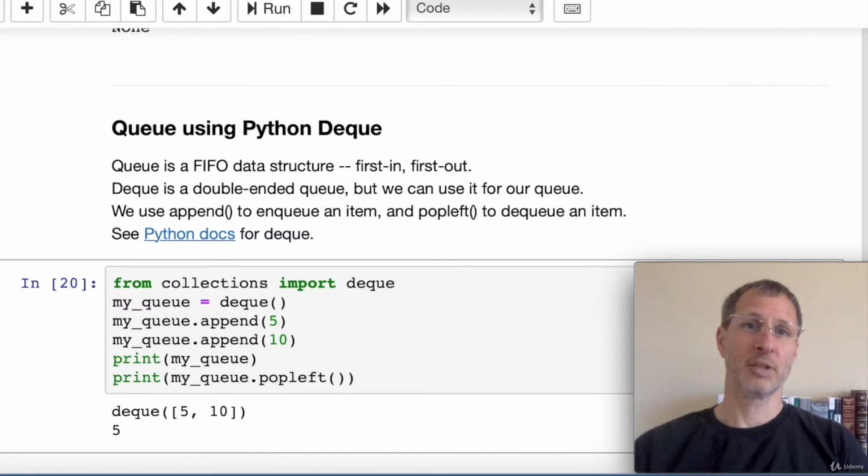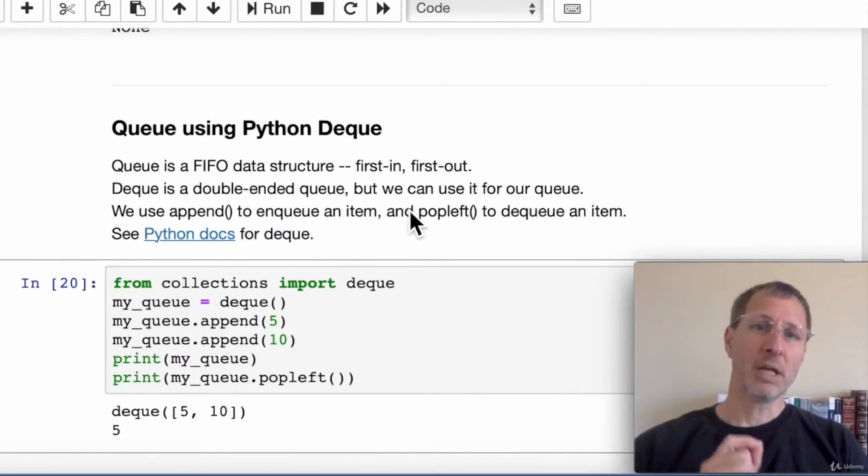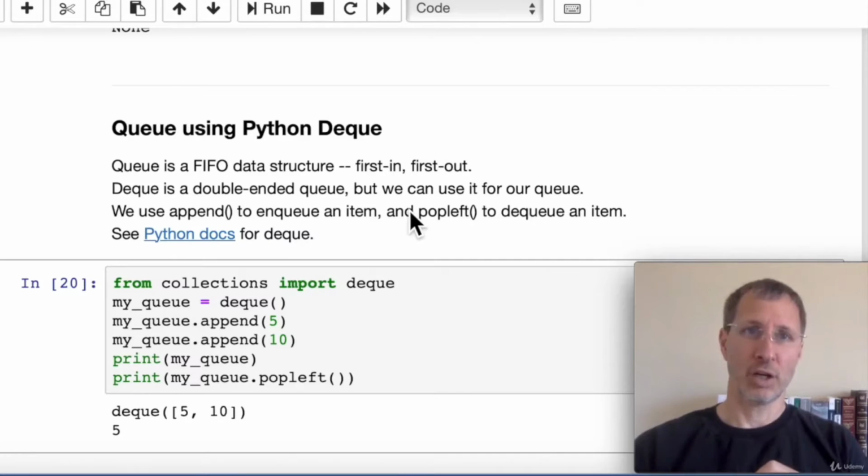It's actually pretty simple because Python already provides us a built-in library called the deque, or D-E-Q-U-E. That's a double-ended queue. That allows you to add and remove items from both ends of the queue. For our simple queue, we don't really need that functionality. We just want to be able to add items to one end of the queue and pop them off of the other. So we can use the append function to add items or push items onto our queue, and we can use pop left to remove items or pop items off of the queue. You can see the full documentation in Python here if you want to learn more about how double-ended queues work.